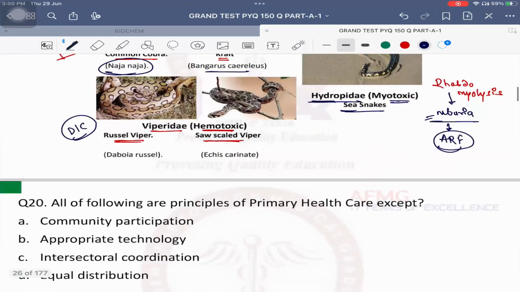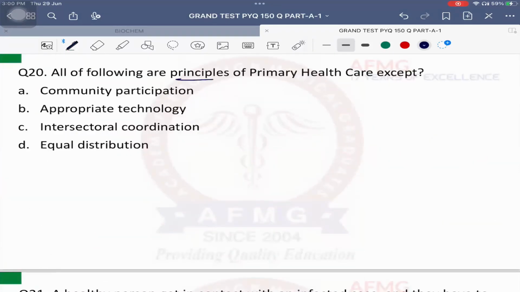Moving ahead, question number 20. All of the following are principles of primary healthcare except. So, important: primary healthcare has four pillars, or four principles.